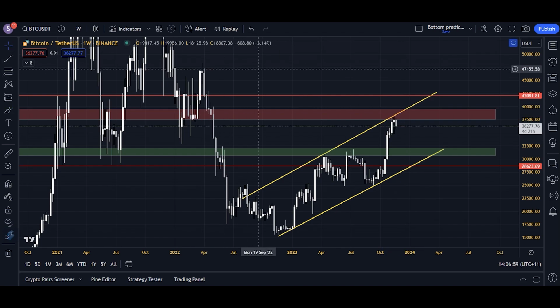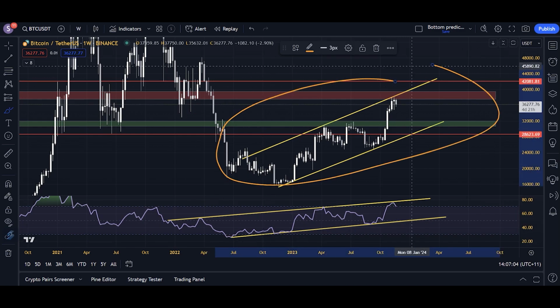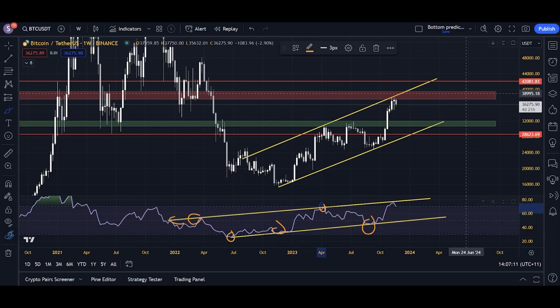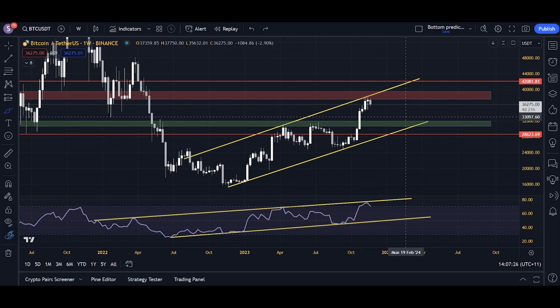And at the same time as this has been occurring, we've got on the RSI a channel formation that matches that on the price chart, with the support lines, as you can see, being tested over and over again, and the resistance lines being tested over and over again. And at the same time as we've seen a resistance retest and a rejection from the top of the channel and the resistance box, we've seen a resistance test and a rejection from the top of the channel on the RSI. So it's certainly not looking good for Bitcoin on a medium-term perspective on this channel formation at all. And it certainly looks like, if we're being logical, and consistent with what usually happens in ascending channels, we should be retesting the bottom of the channel at some point.